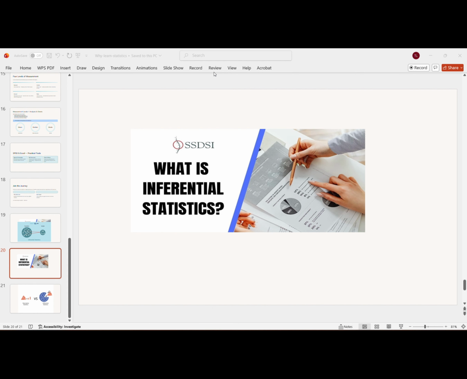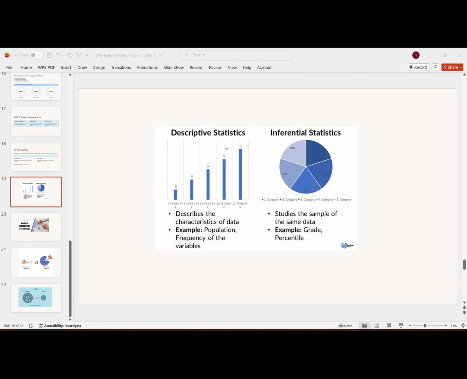Now, if we focus on the left side of the slide, we can see that it shows data using graphs and charts. It simply describes the data, meaning it only tells us what the data looks like, no predictions. Now, if we look at the right side of the slide, we can see inferential statistics uses a sample of data.